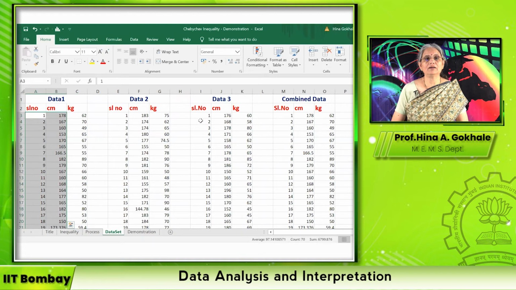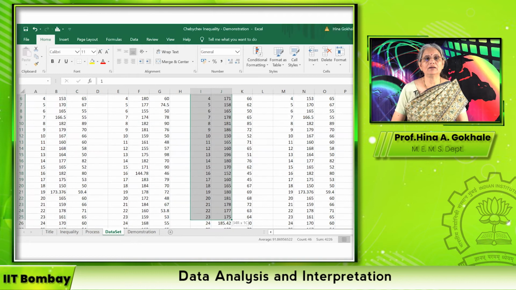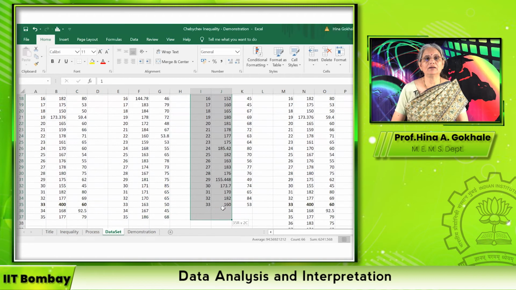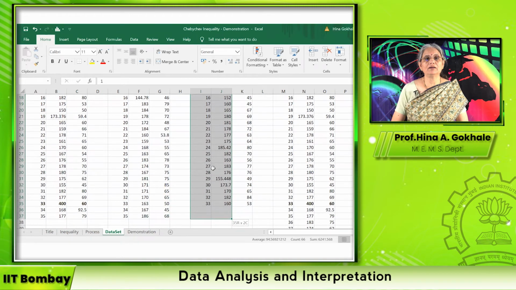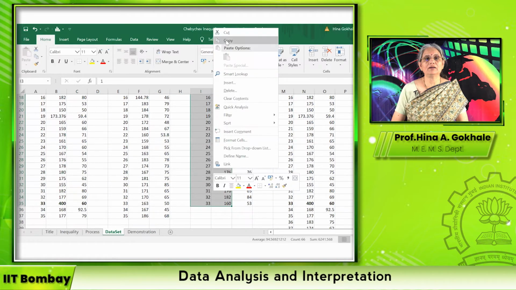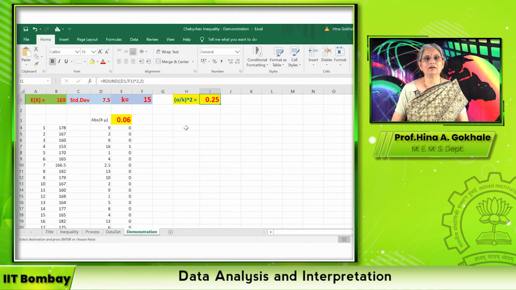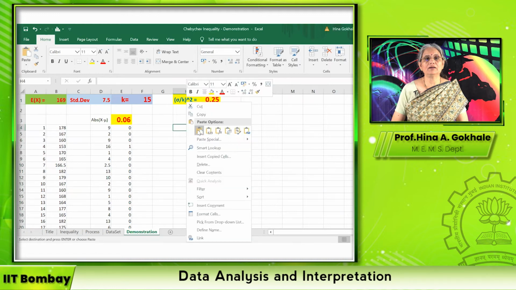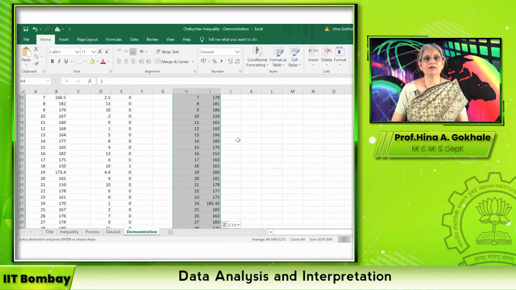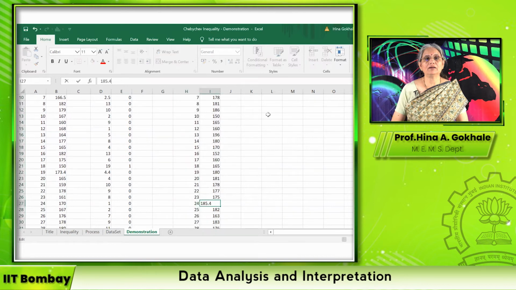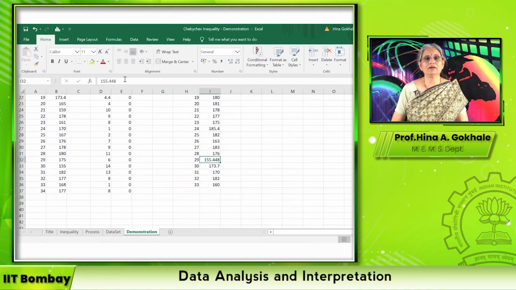So let me pick data set 3. So I take this data set 3. There are 33 data points. So I copy and I paste it here. Just paste it. I once again check the data. You see here it is 2 decimal points. It is rather difficult to accept. Here there are 3 decimal points, but because it is 0.448, I'm going to make it 0.5. Okay, so I make the correction in the data set,